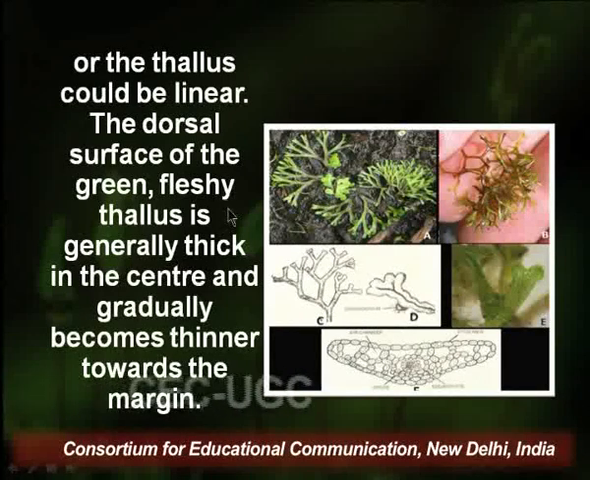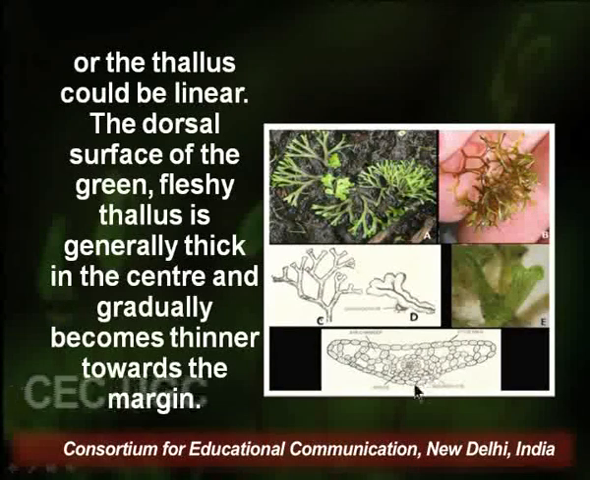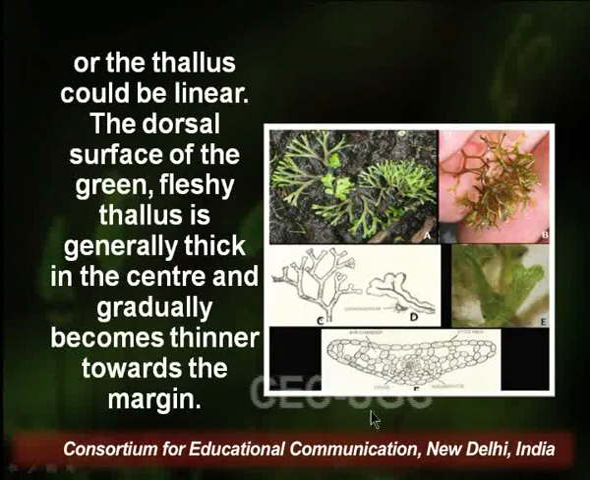The dorsal surface of the green fleshy thallus is generally thick in the center. Here in the diagram you can see the thickness is much larger, which gradually tapers towards the margin. The thick middle portion has a median groove or furrow on the dorsal surface running through the entire length of the thallus and is termed the midrib. At the distal end of the dorsal groove lies an apical notch or a depression which protects the growing point.